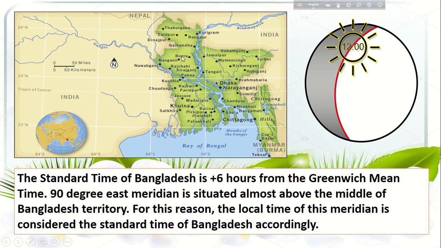Local time can vary from area to area depending on the position of the sun, but the standard time of a country must be determined by observing the position of that longitude. As Bangladesh is situated in the eastern part of Greenwich, the time of Bangladesh will be +6 hours from Greenwich Mean Time. So always, with the timing of Greenwich, Bangladesh timing will be +6 hours ahead. For this reason, the local time of this meridian is considered the standard time of Bangladesh.